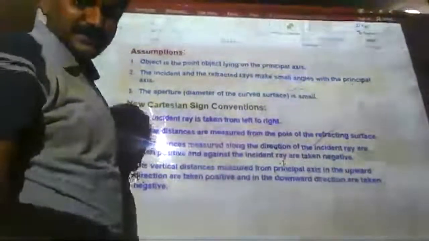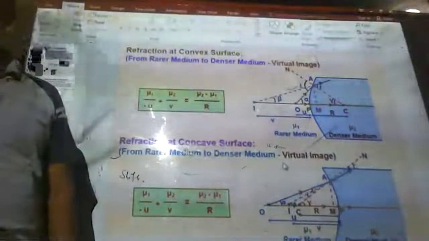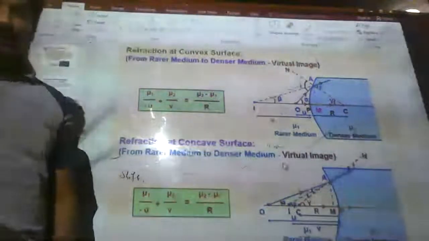Now you can see here, after the coordinate system, refraction at convex surface. Do we need it? Don't need it? Shall I explain or not? I'm asking. Not now. Will you practice then? Tomorrow it comes in an exam.